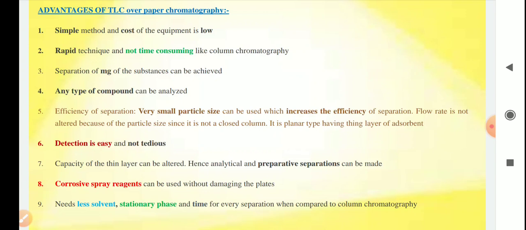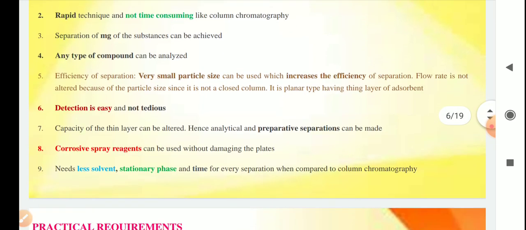Separation of milligram quantities of a substance can be achieved, so a very small amount of compound can be separated. Any type of compound can be analyzed. Efficiency of separation is very good, and detection is easy. The process is basically very easy. Preparative separation can also be made.